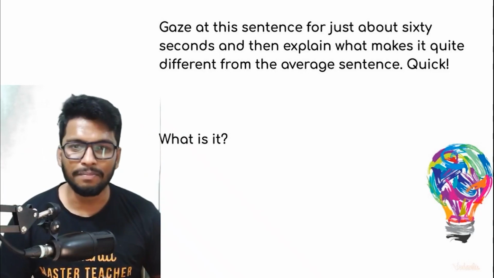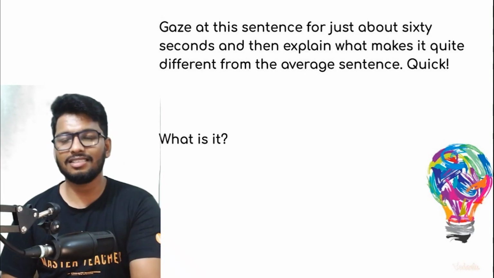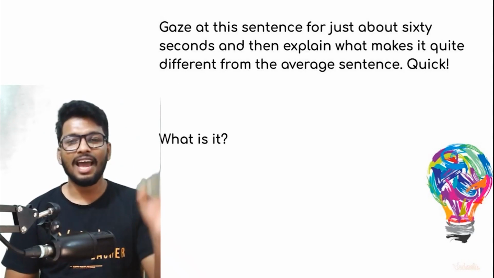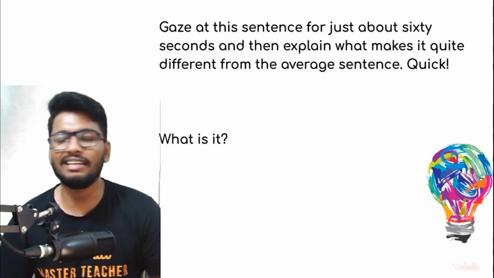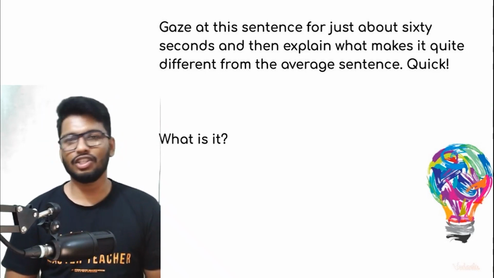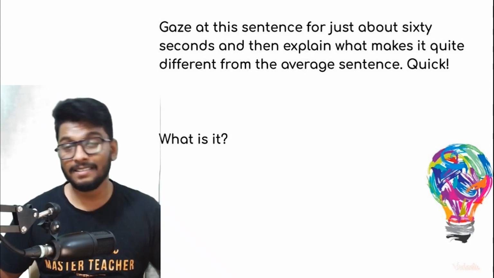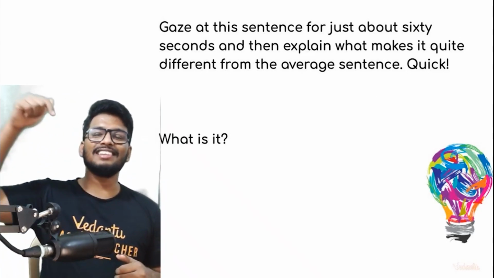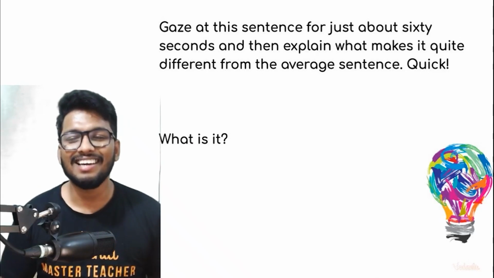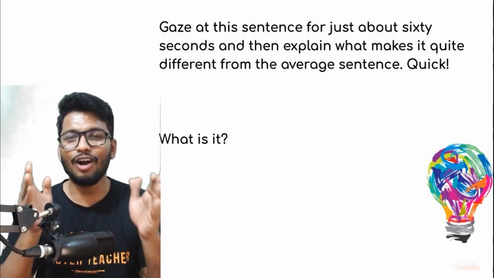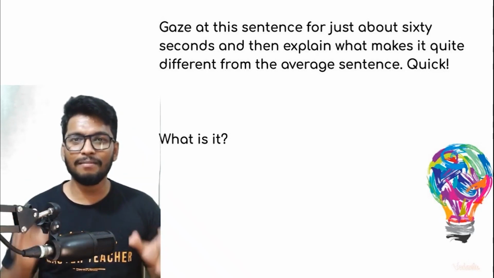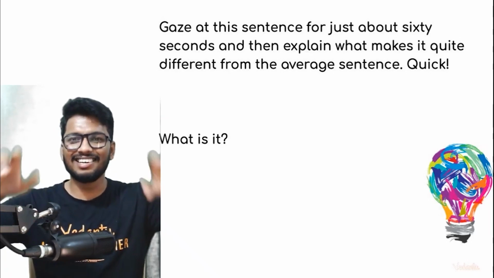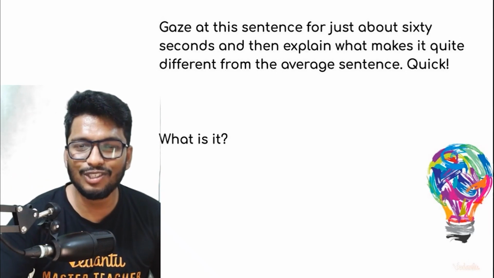The riddle is very simple. Gaze at the sentence for just about 60 seconds and then explain what makes it quite different from the average statement or sentences. Be quick. What is it? Let me know what is the answer in the comment section. Let's see who gets the answer for this question the fastest. Do not Google. You have 1 minute time. But again, guys, do not Google. I want you guys to put on the answer. It's a very interesting riddle. Let's see how many of you guys would solve this one.